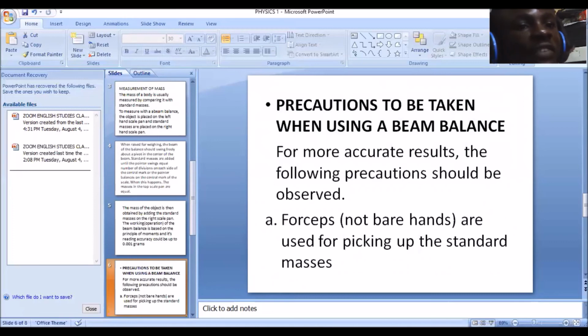So the aim of every physicist or lab attendant is to make sure that his values are very accurate. We always want to get an accurate value. The first point here was that forceps and not bare hands should be used for picking up the standard masses.